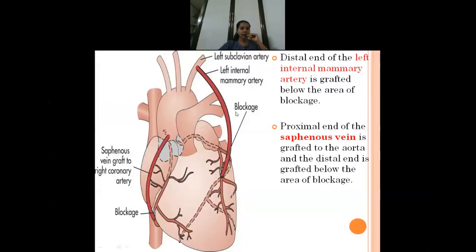Here you can see the distal end of the left internal mammary artery is grafted below the area of blockage. You can see this is the blockage, and here you can see that left internal mammary artery, that is actually also called as internal thoracic artery. It is having the highest patency. So that is placed here. And in one more end you can see they have placed the saphenous vein. So saphenous vein, when they are using, they will use it on one side of the aorta, and one more side it will be used in the area of the blockage. So this figure can be drawn.